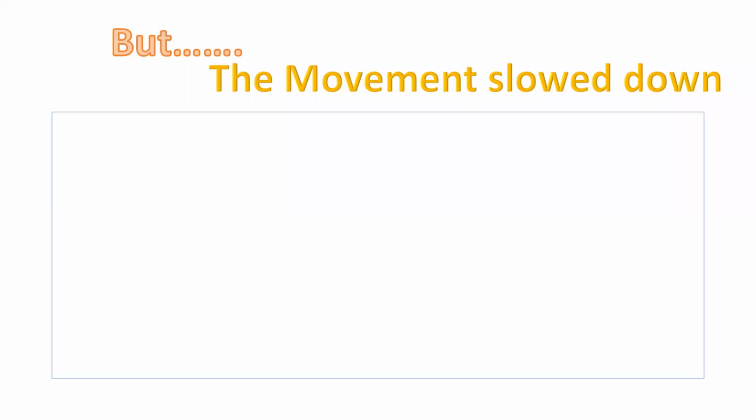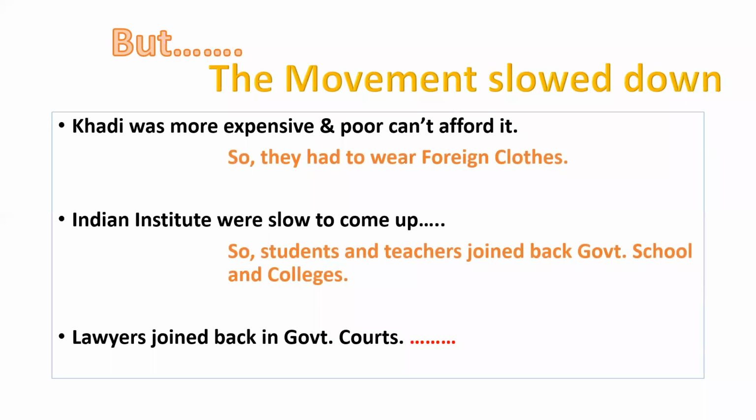But dear students, in towns this movement slowed down. Let's discuss why it slowed down. Khadi was very expensive and poor people could not afford it. This is the basic thing. That's why they had to wear foreign clothes, because foreign clothes are not as expensive as khadi. So the poor could not afford khadi, and they had to wear foreign clothes again.